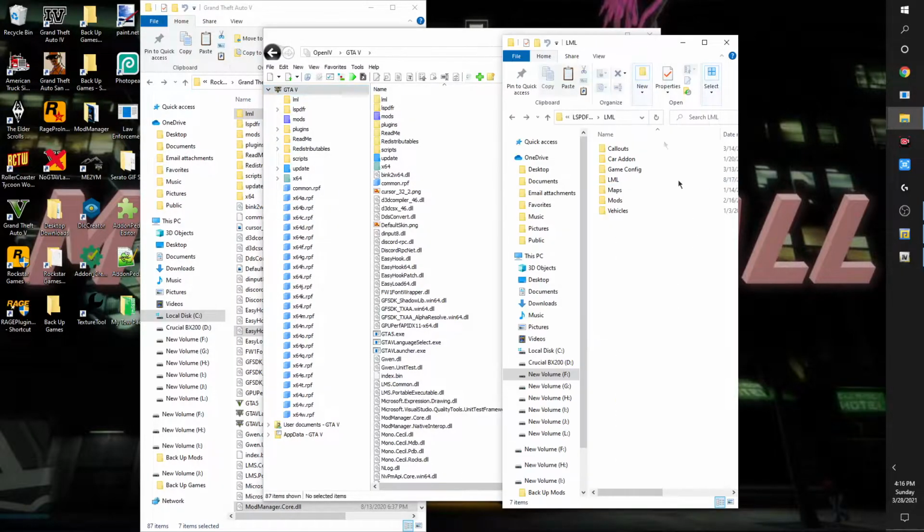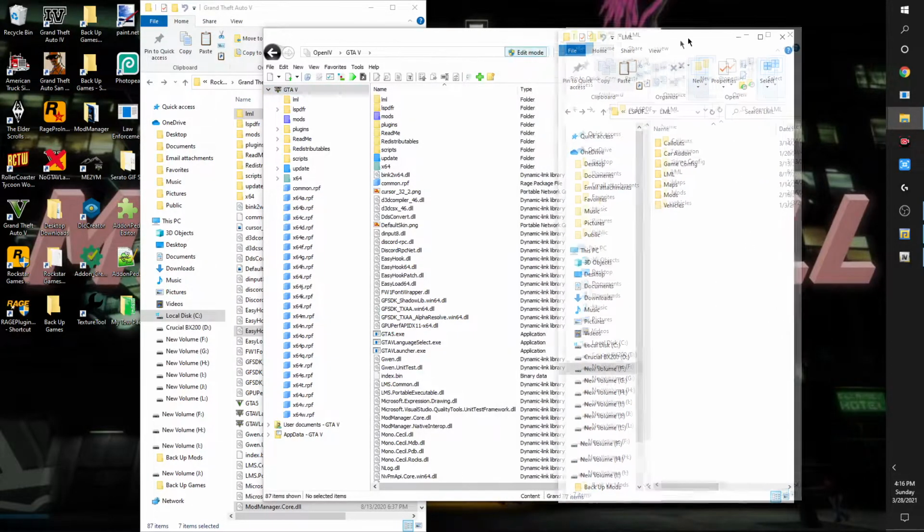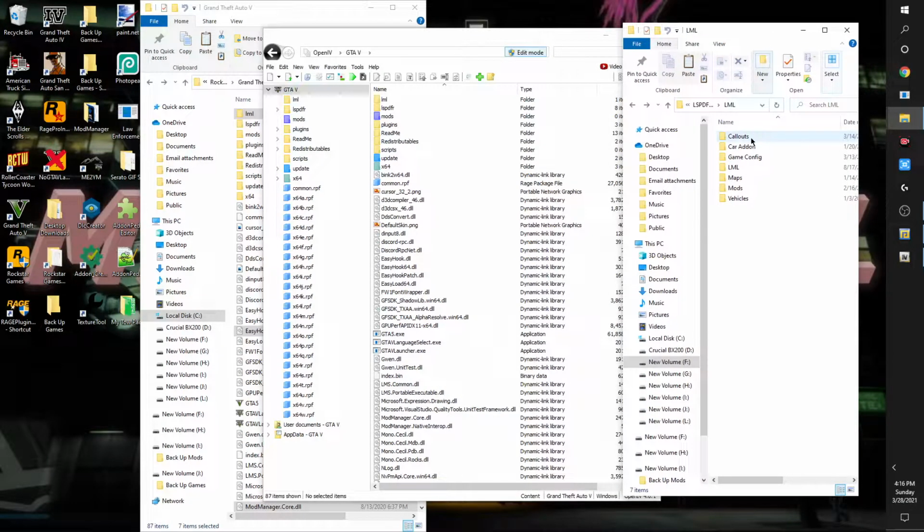Now, just for this, we're only doing the game config. We're going to add the game config, and then we're going to do the pack limit adjuster and heap adjuster as well. So I have various. Oh, this is a LML. You can also use PW Parks fan. He also has a game config. I'm not sure.